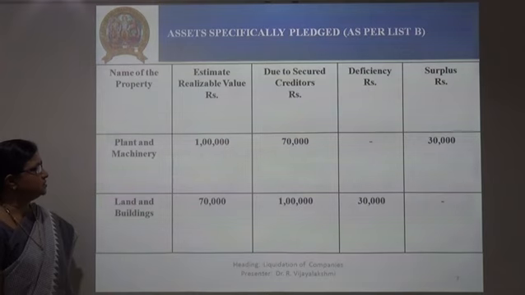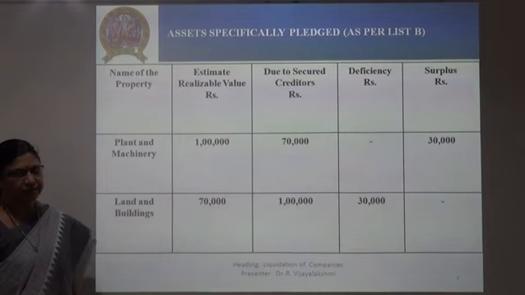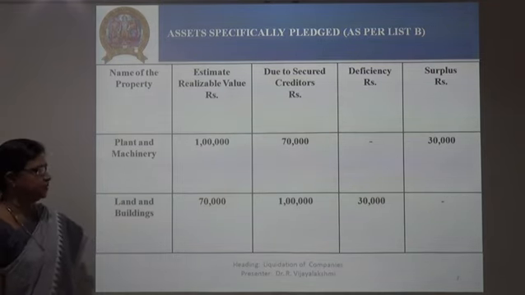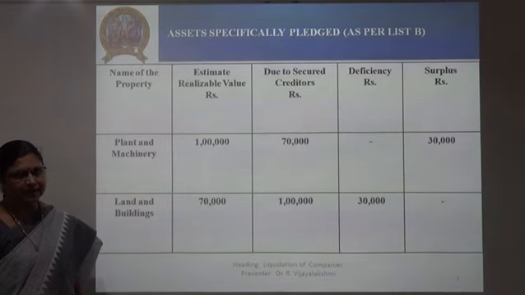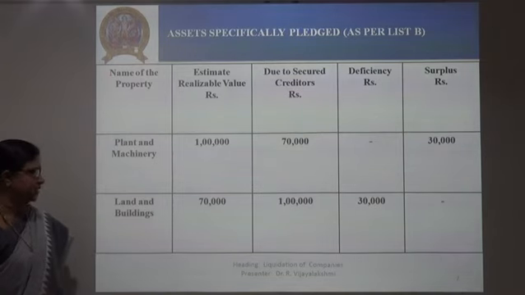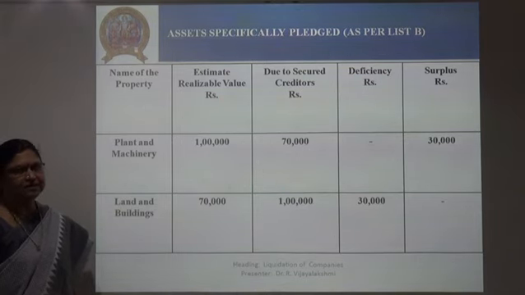And in land and buildings, the reverse case is there. The estimated realizable value is only 70,000, but the loan amount is higher than the realizable value, that is 1 lakh. So there is a deficiency of 30,000. This 30,000 is ranked as unsecured creditors, and it is to be taken in the statement of affairs as unsecured creditors given in list E.